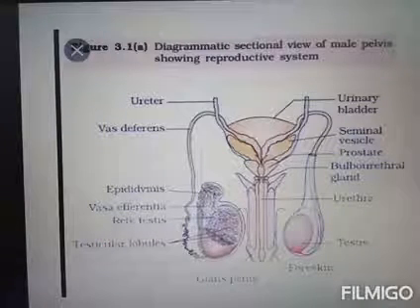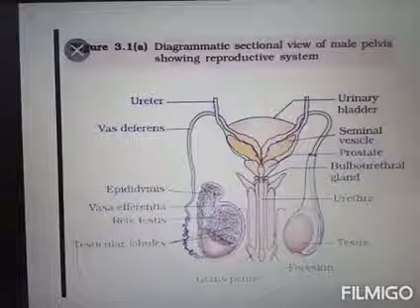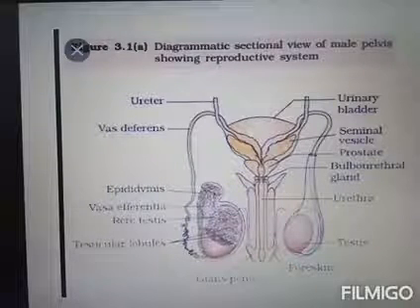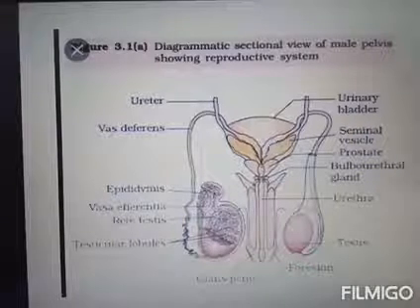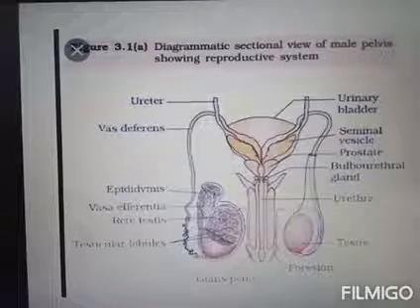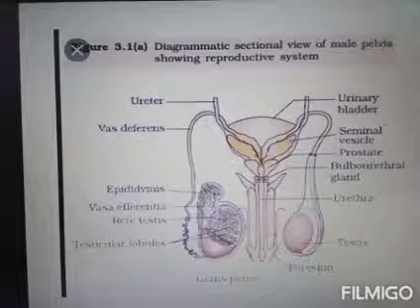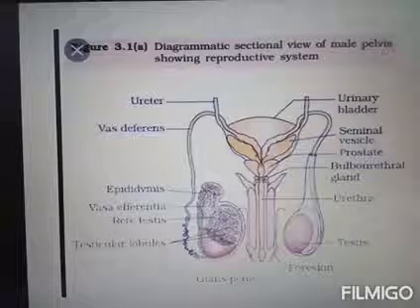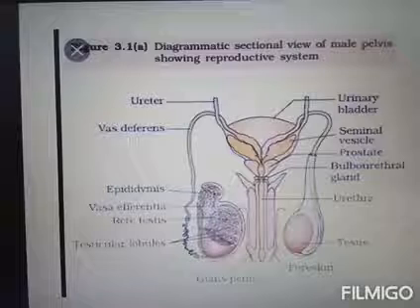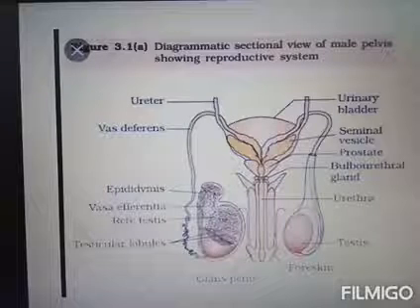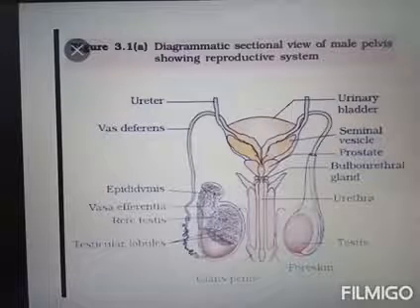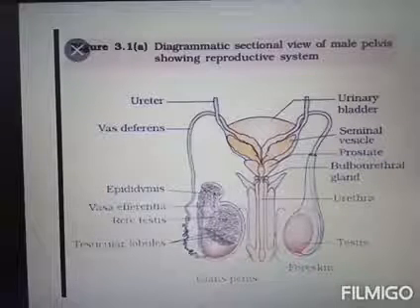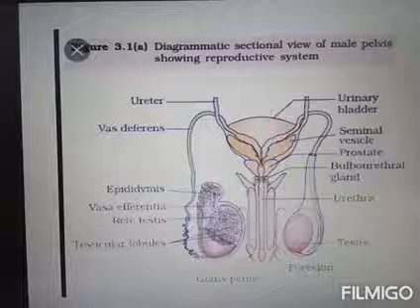Each testicular lobule contains 1 to 3 seminiferous tubules. The seminiferous tubules contain interstitial cells, Sertoli cells and spermatogonia. Spermatozoa, which means sperms, are produced in the seminiferous tubule.